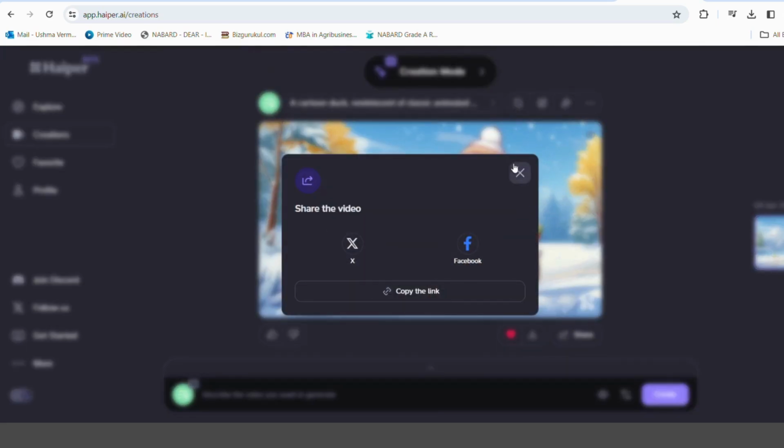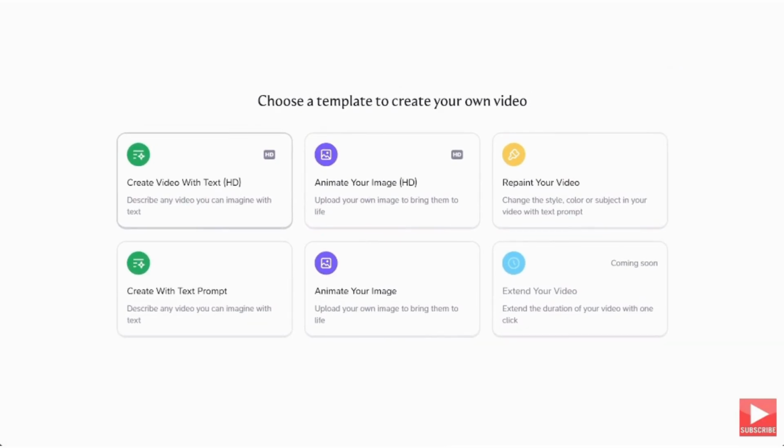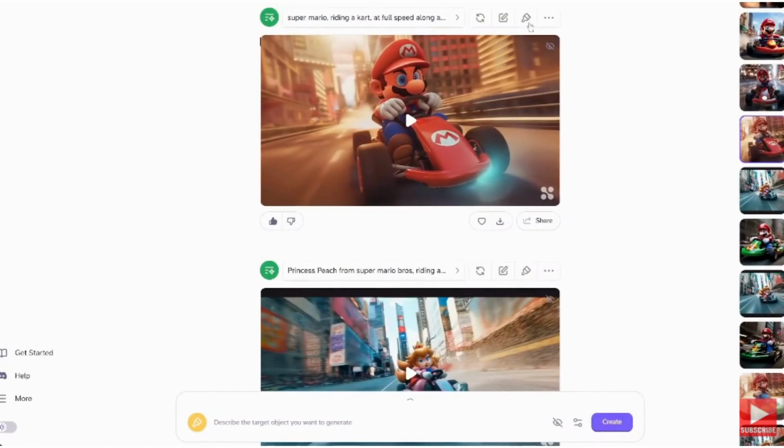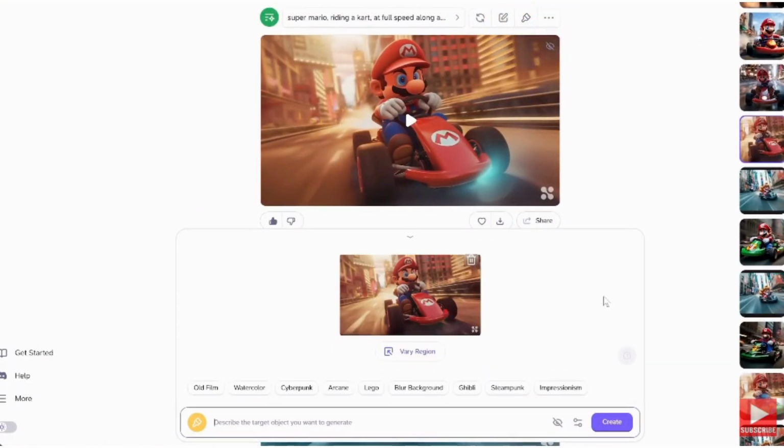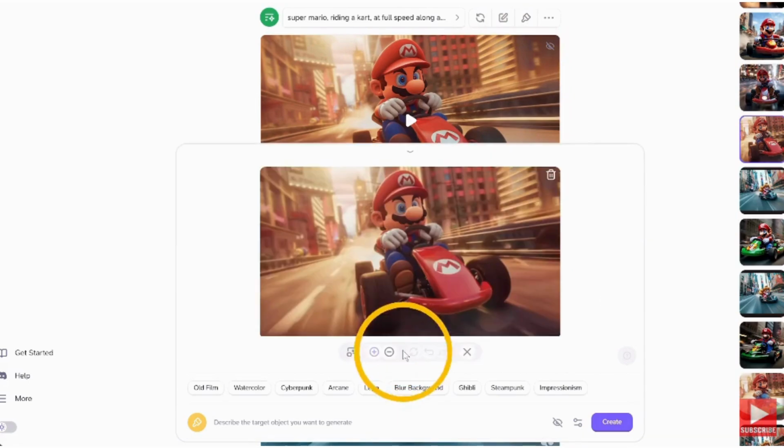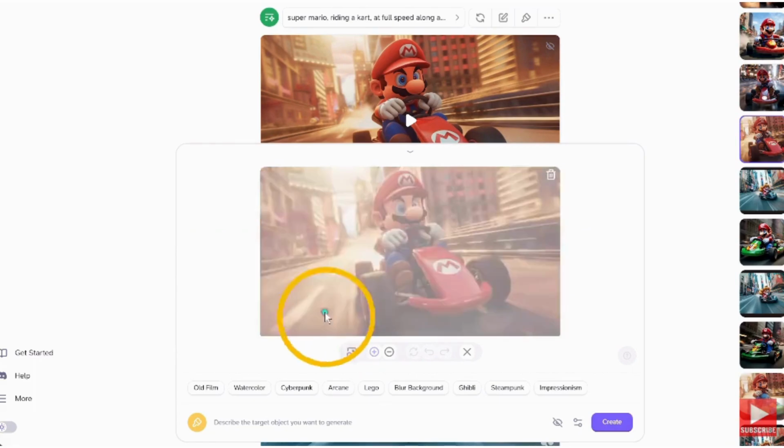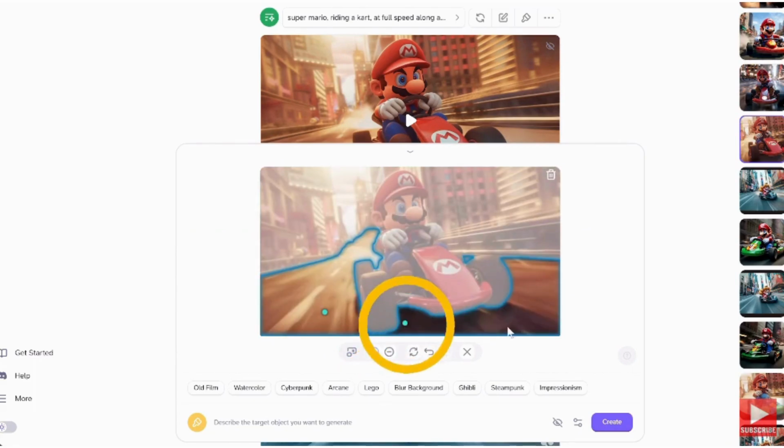Now let's move to another feature, which is repaint. For the repaint tool, click on the paintbrush icon. To activate the repaint tool, click on the different region button. It will load your video into a bigger size. With the plus button activated, you can add small dots to the video to auto select similar areas that you want to repaint. You need to make sure the blue line surrounds the areas you want to repaint. The minus button will deselect the area.